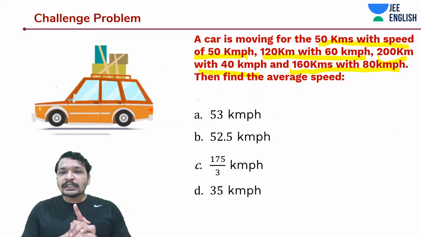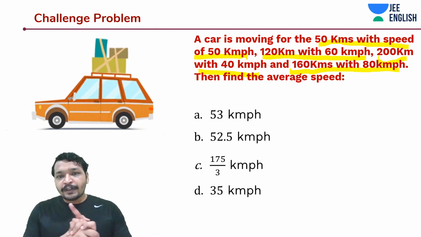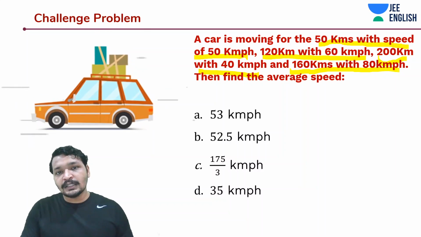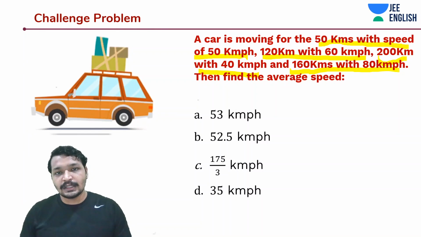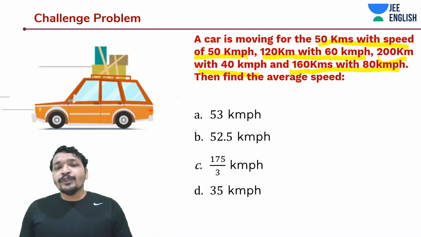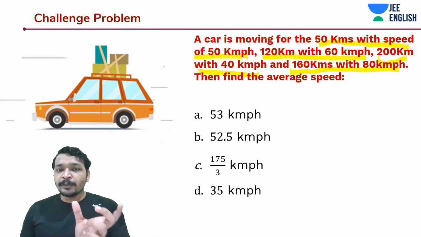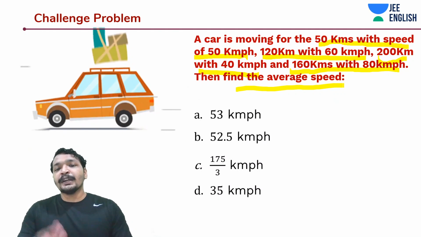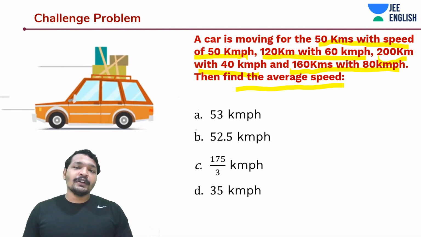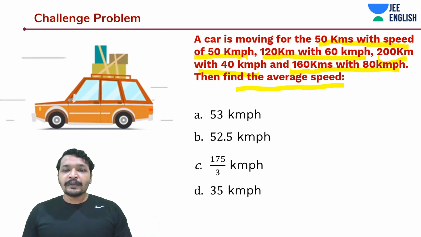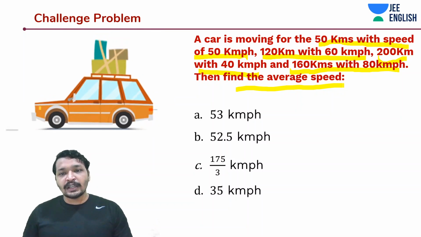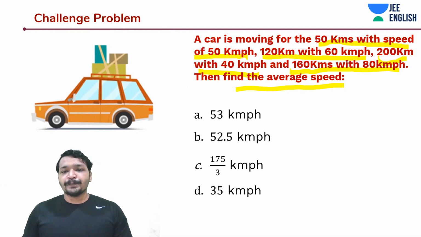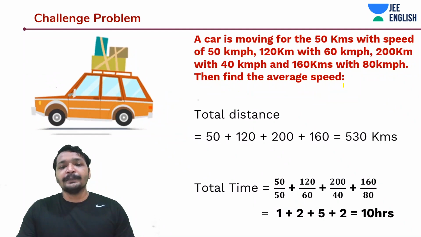In the earlier problem, the car was moving with different speeds in different time intervals. In this case, the car is moving with different speeds in different distance intervals, or in different distance limits. So in this case, you know the total distance. The numerator value is known to you. When we are talking about finding the average speed, you know the numerator value. Now you need to find the denominator value. So how do you find the denominator value? You will have to find how much time it has taken to traverse each of these distances. So let's do that this time.